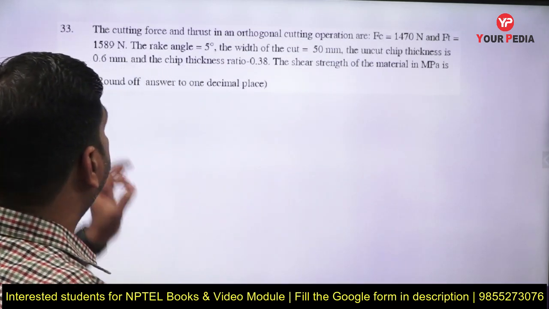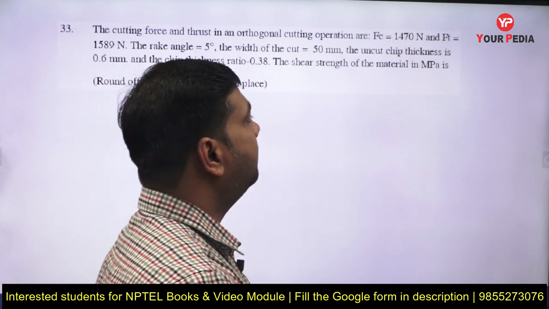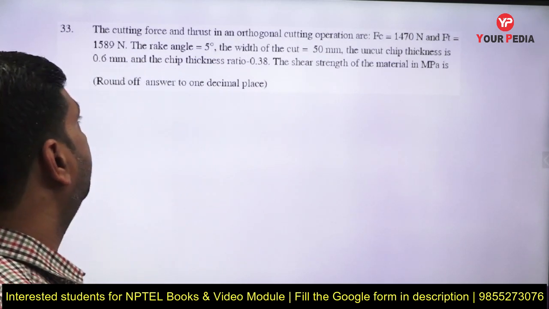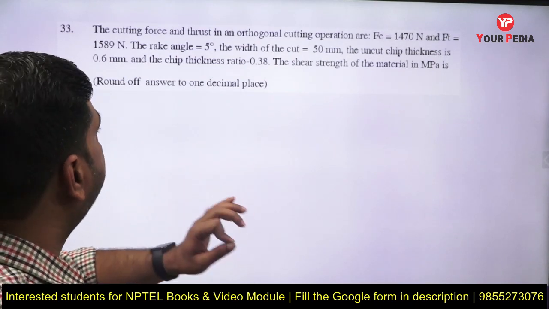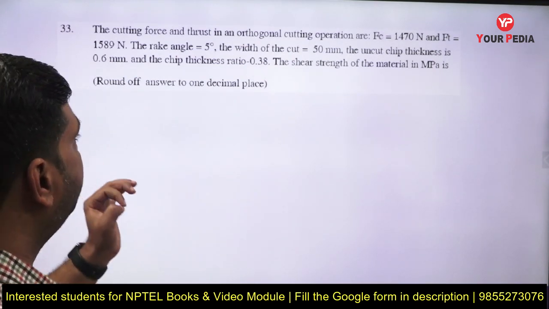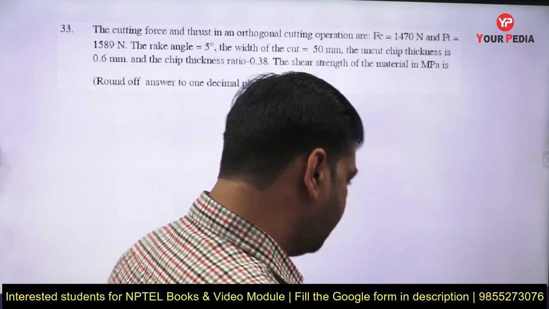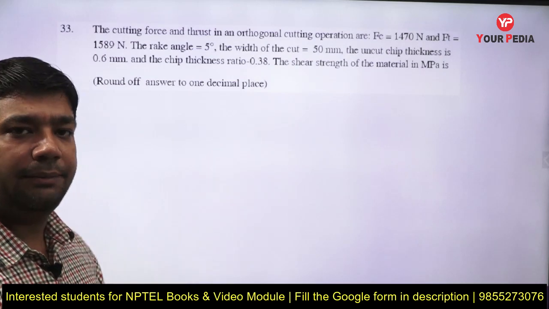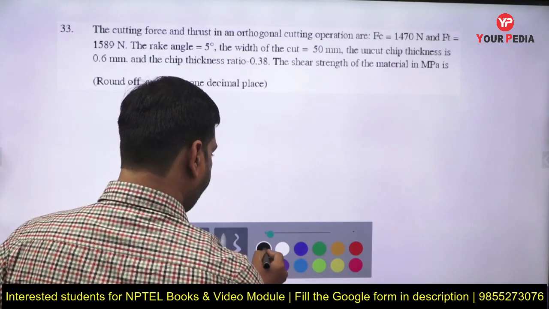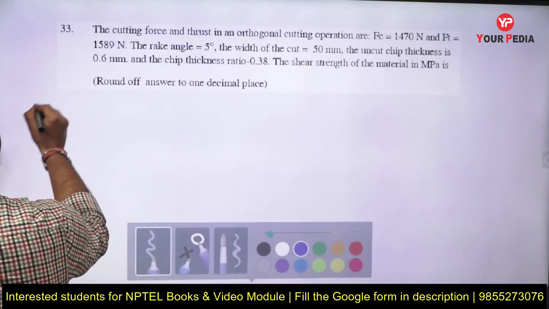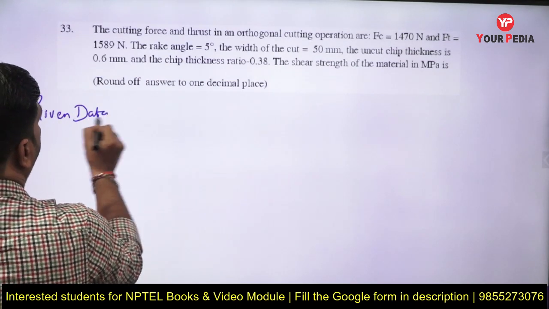This question says that the cutting force and the thrust force in an orthogonal cutting operation are Fc equals 1470 Newton and Ft equals 1589 Newton. The rake angle is 5 degree. The width of the cut is 50 mm. The uncut chip thickness is 0.6 mm and the chip thickness ratio is 0.38. Find the shear strength of the material in megapascal. This type of question is nearly always asked in the GATE examination. So first of all, whatever the given data are provided here.